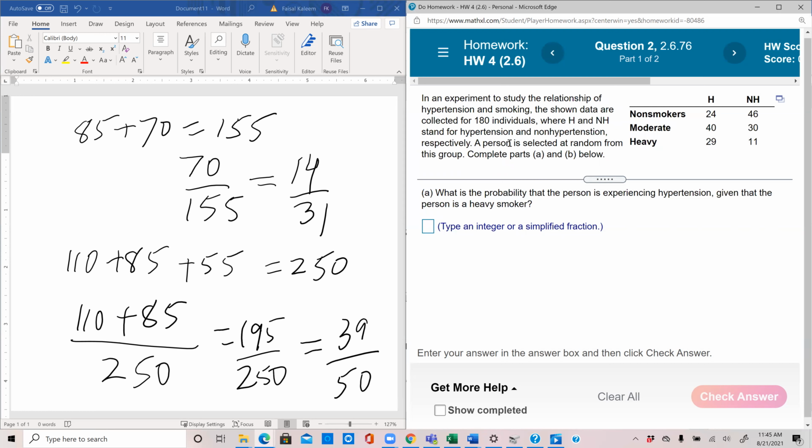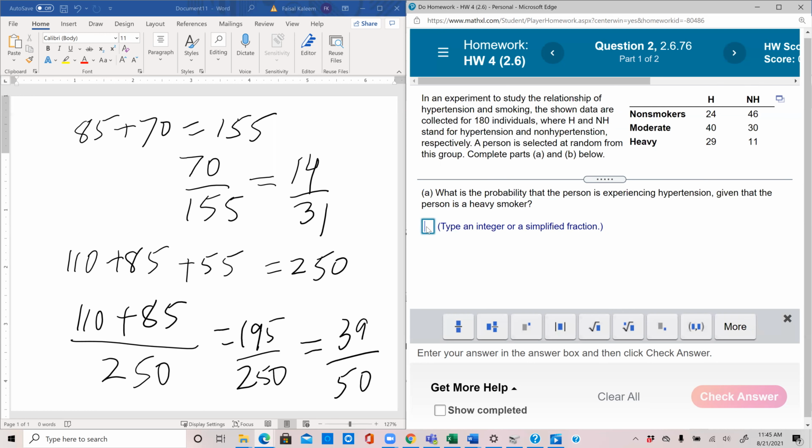In an experiment, okay, so let's see. What's the probability that the person is experiencing hypertension given that the person is a heavy smoker? So this is very similar. So now heavy smokers is our whole world, the 29 plus 11. And among them, 29 have hypertension. So it'll be 29 divided by 29 plus 11. So that's 40. 40 is the grand total in this case.